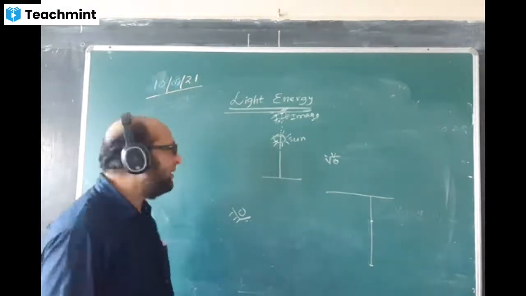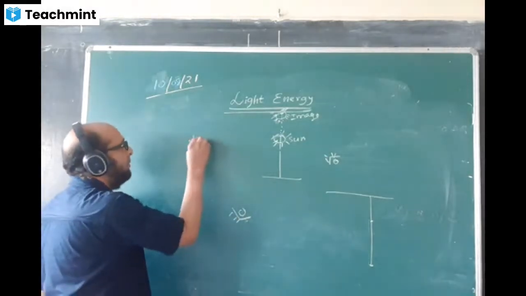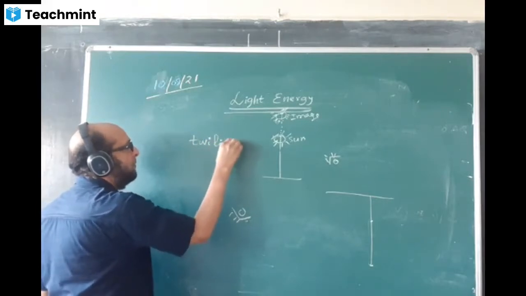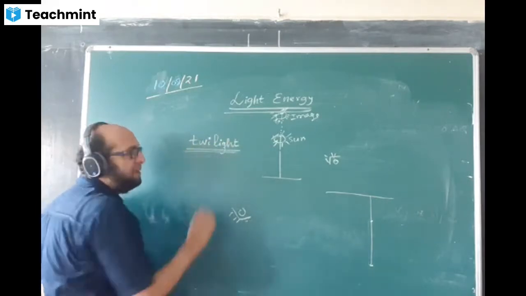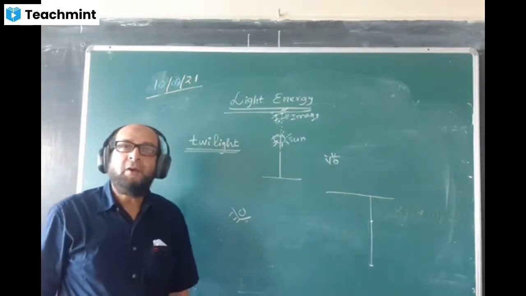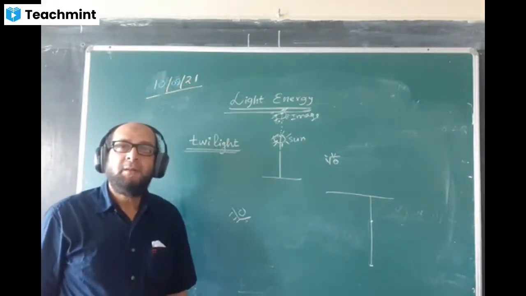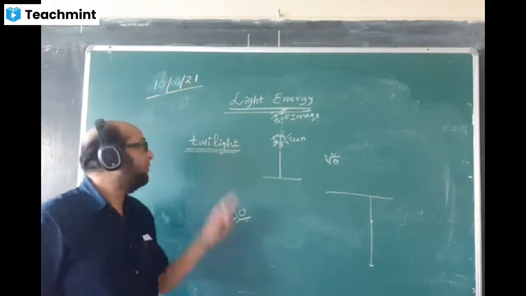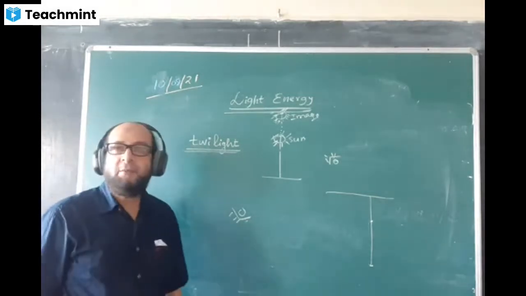That light is called twilight. Have you heard about this? Twilight, T-W-I-L-I-G-H-T. Have you heard of it? No, sir. That light which we receive is called twilight.